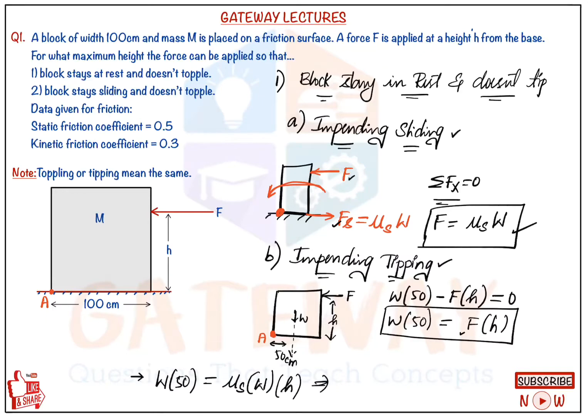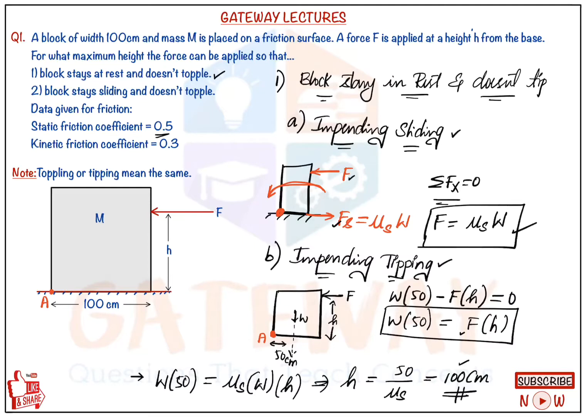So from that we'll get the value of H as 50 upon mu s. And what is the value of mu s? 0.5. So 50 upon 0.5 is 100 centimeters. Okay, this is the answer for first case. Now we'll solve the second case, and also finally we'll get a conclusion to that.